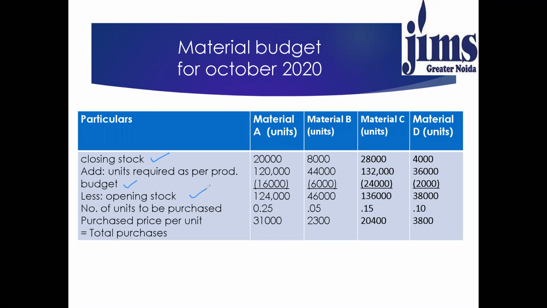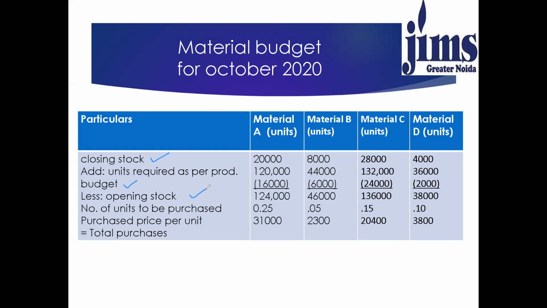So for material A, B, C, and D, the beginning stock, the stock at the end, the estimated consumption, all the information is given in the question. So we'll just put the values here.